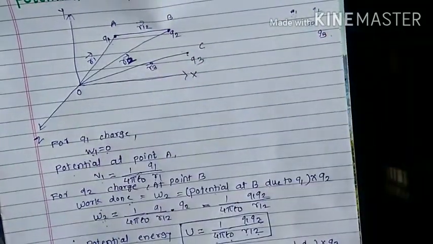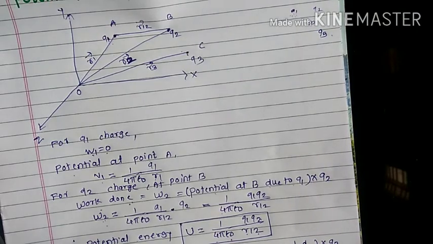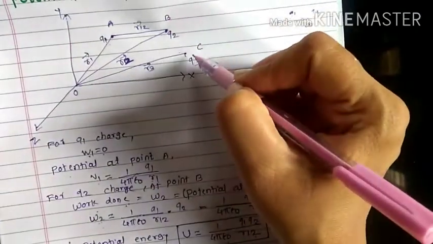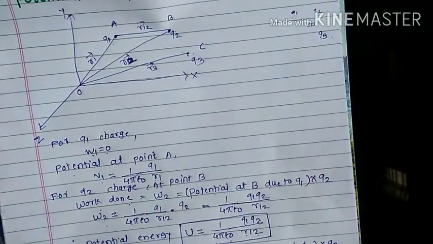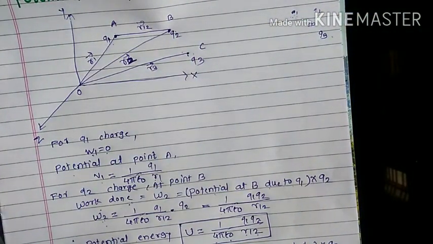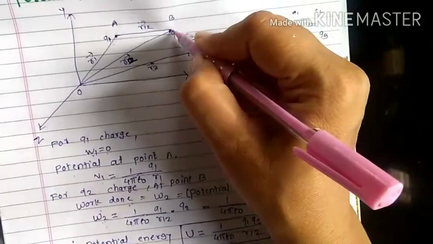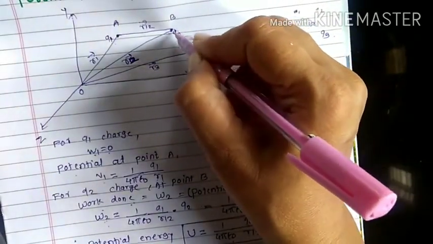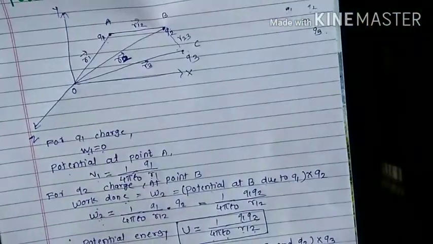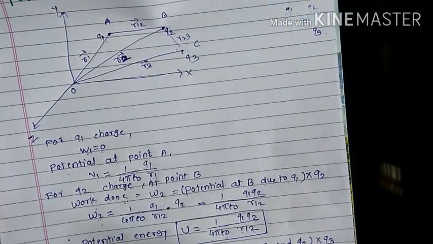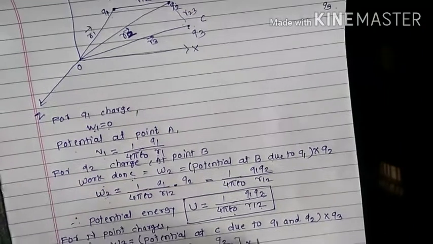That is the potential due to the Q1 at point C, and similarly potential at C due to this Q2 can be written as 1 upon 4 pi epsilon naught Q2 divided by R23, if the distance between the second and the third charge is R23. Then this is the potential, into this Q3 charge.